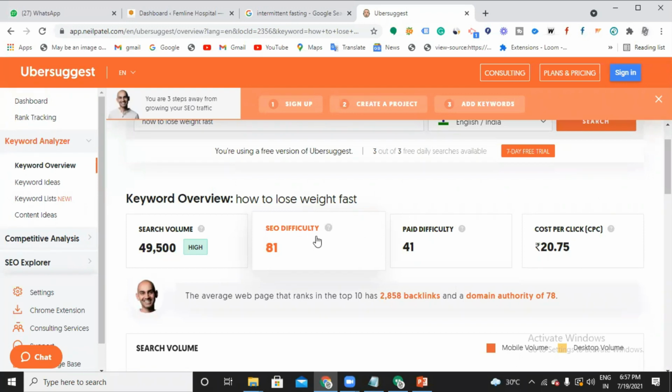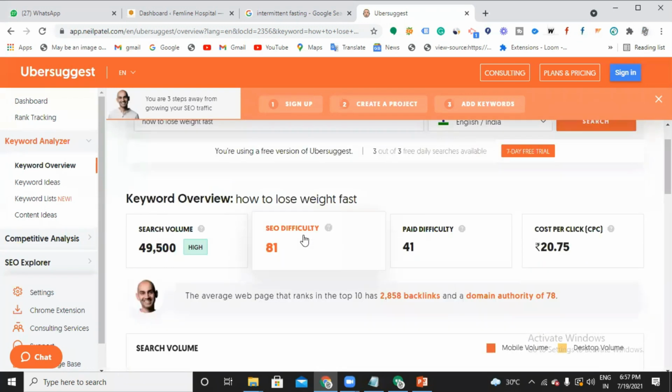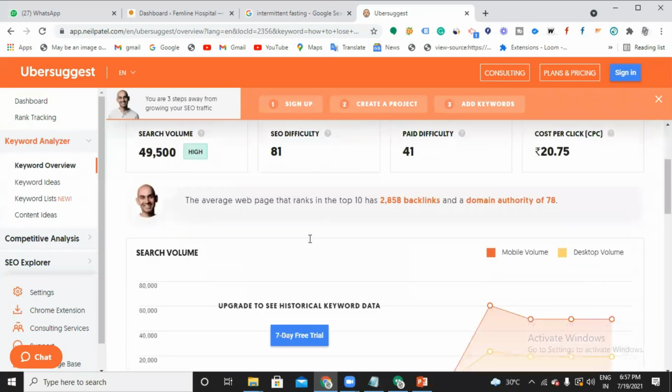So why it is showing you the difficulty is like many competitors have been doing activities for this keyword. That means many competitors are there for this keyword. Now you tell me, is it better to use this keyword or not? It's like a highly competitive keyword.